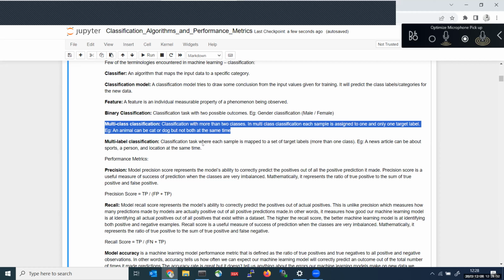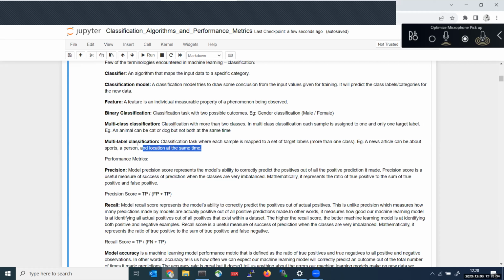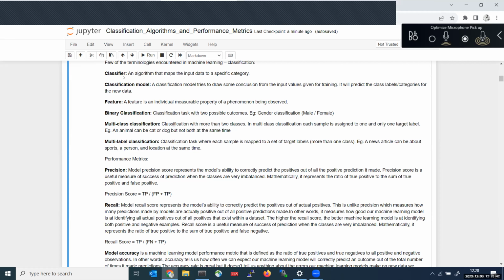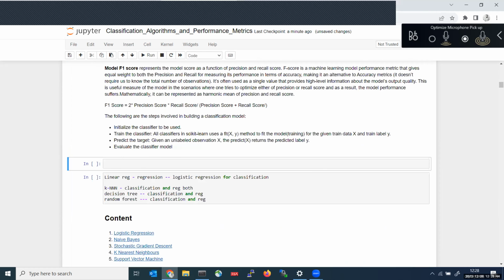Another important thing is multi-label classification. As of now, we have seen only one output variable: x1, x2, x3, x4, and y only.